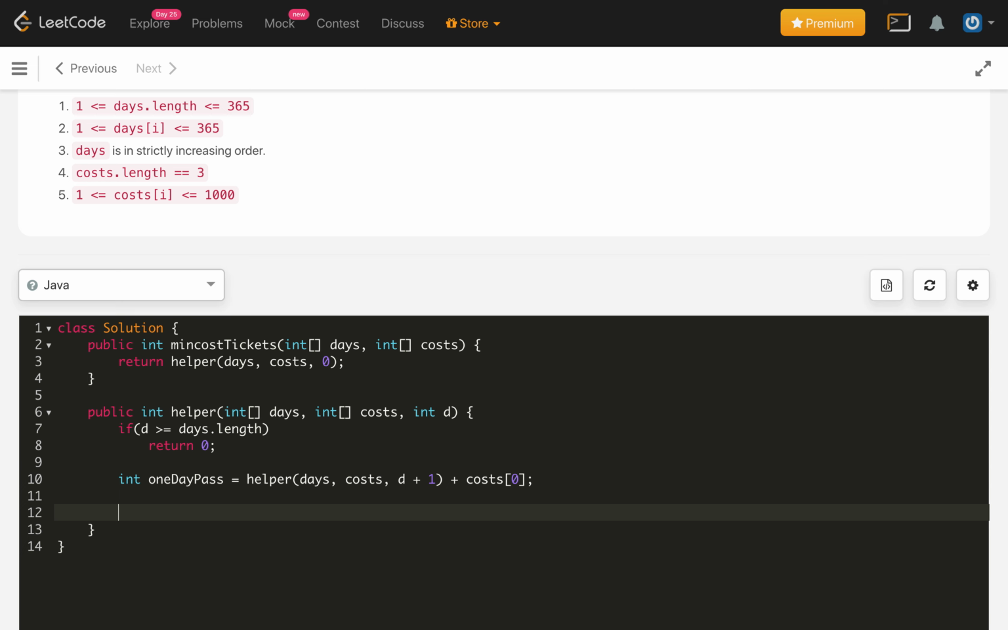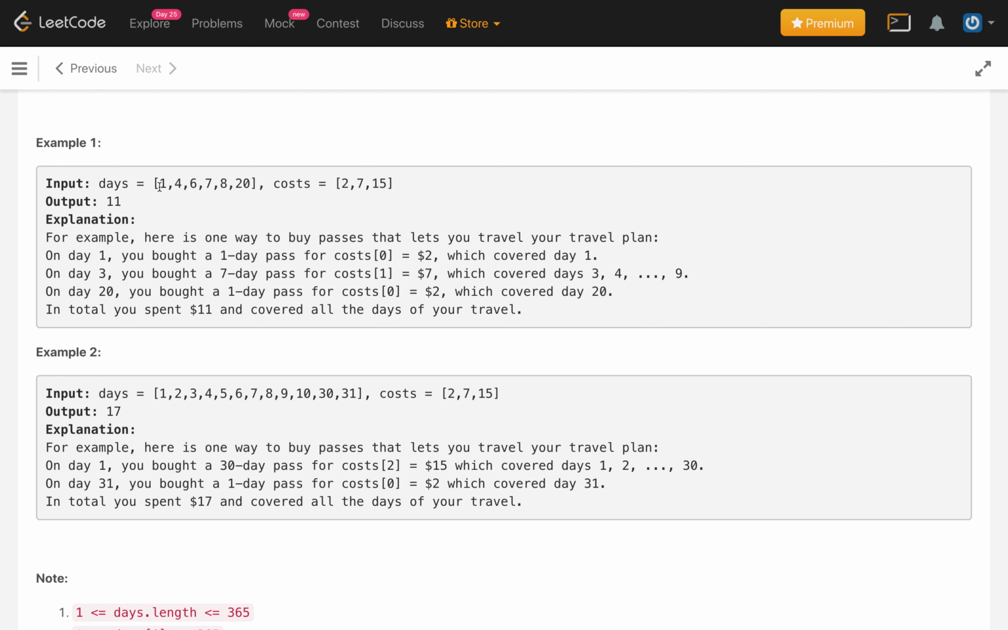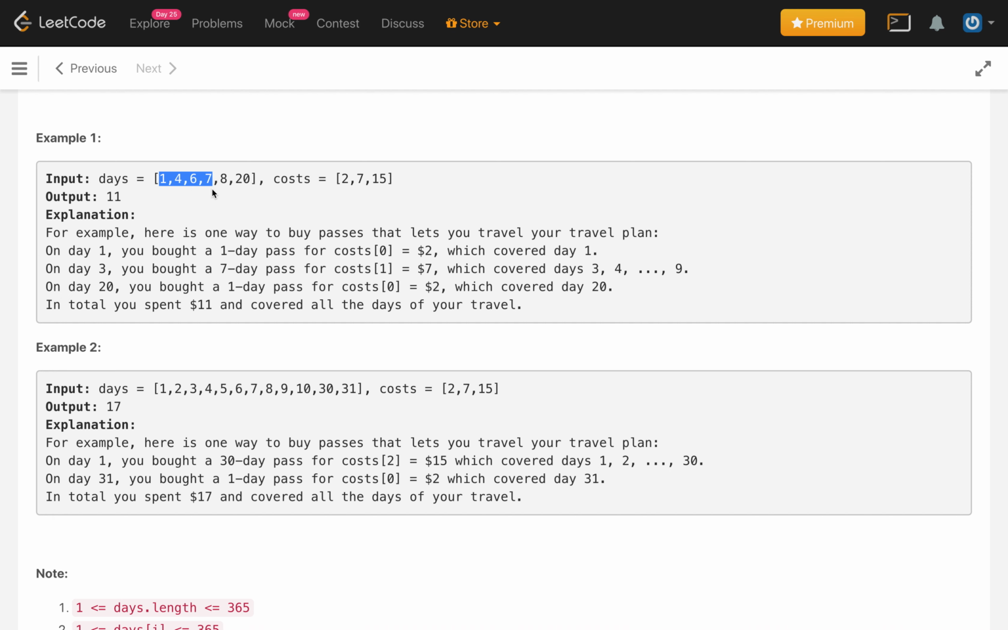Similarly, for the 7 day pass we need to do the same thing here. But the thing is, this d is not d plus 7, because this d is just an index, and we need to check at which index the 7th day is covered. So let's say if we buy the 7 day pass, then we can travel till this index. This d represents an index, so we need to find out the index of this guy.